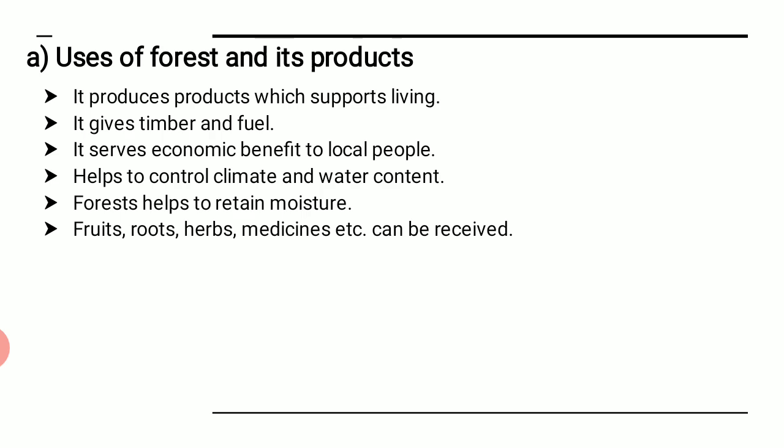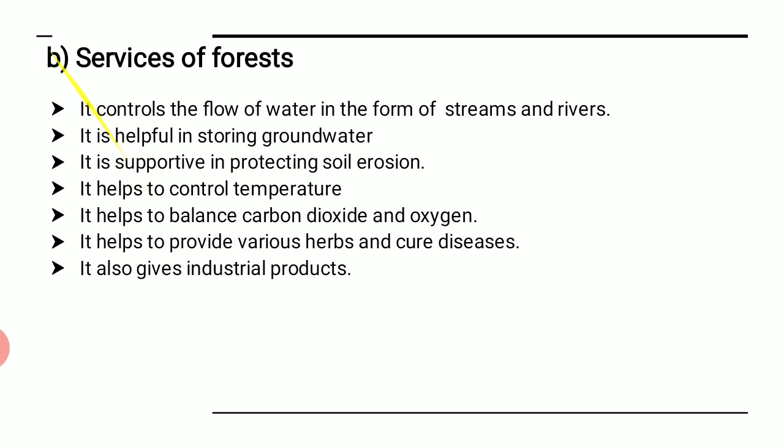Needless to say, we get fruits, roots, herbs, medicine, etc. can also be received from the forest. So these are the uses, or the many products we get from the forest, that we have seen as the A part. Under the B part, what are the services that are being provided?